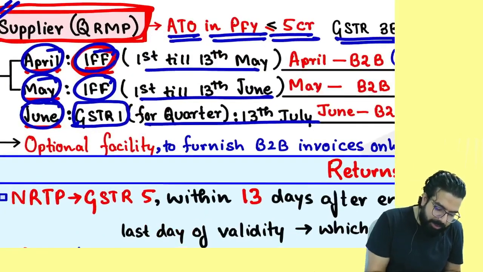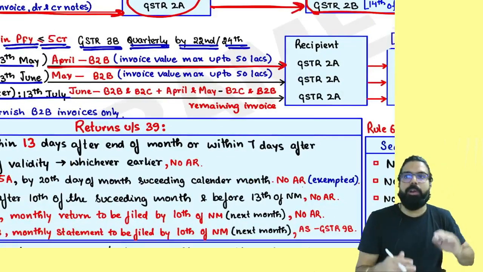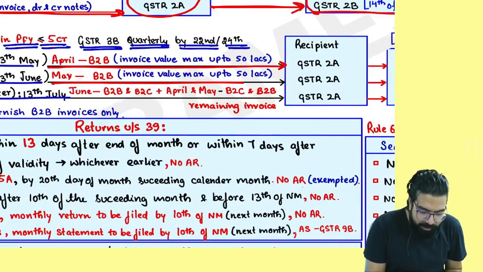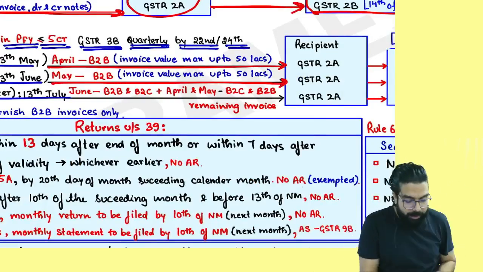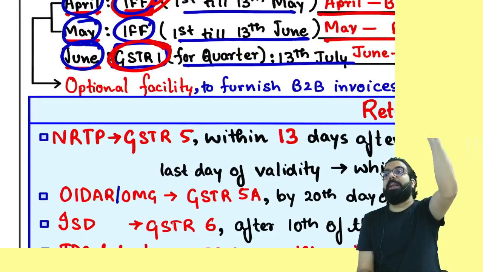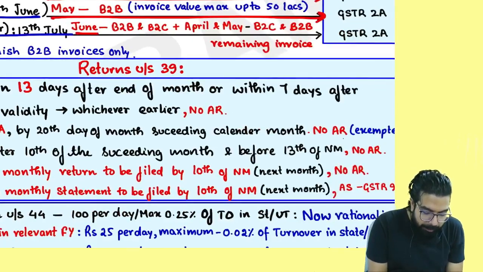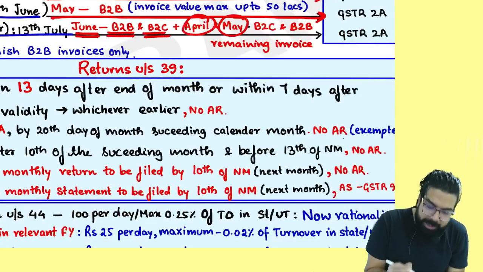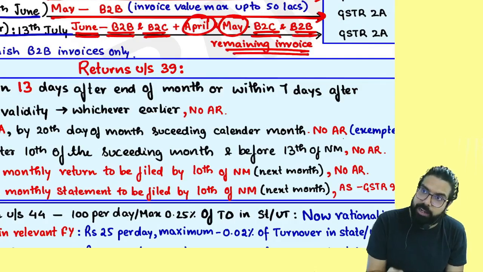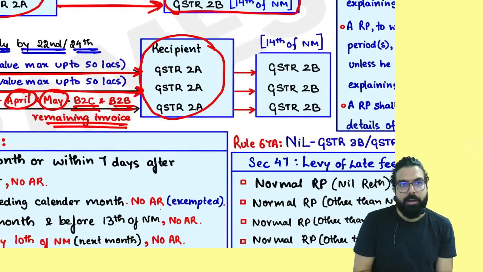In your invoice furnishing facility, you will only show B2B invoices and the credit will go to the front person. When you are filing the GSTR1 for the June month, whatever B2C supplies you have not shown in the first 2 months, the June month's B2B and B2C, April and May's B2C invoices, and if there is any remaining B2B invoice, that also you can go ahead and show. And the amount will go where, everyone? In the front party's GSTR 2A.